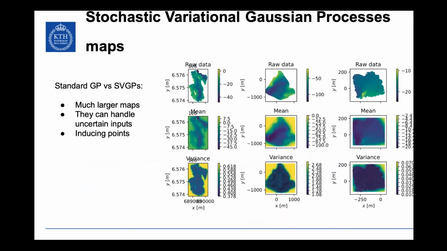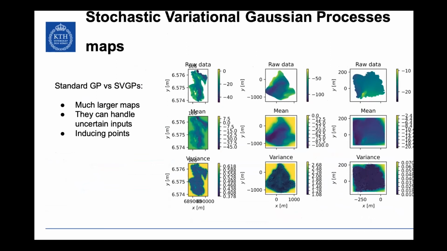Yes, so I'm using a flavor of Gaussian processes called Stochastic Variational GPs. And this is what the result looks like. This is my point cloud. This is the GP after training. Basically, the closer, the better. And this is the variance. This is the uncertainty of my map, right? Yellow tells me I don't know what's here, which is normal, because I don't have data. Dark blue means I have a lot of data there. It's good, I know what's happening.